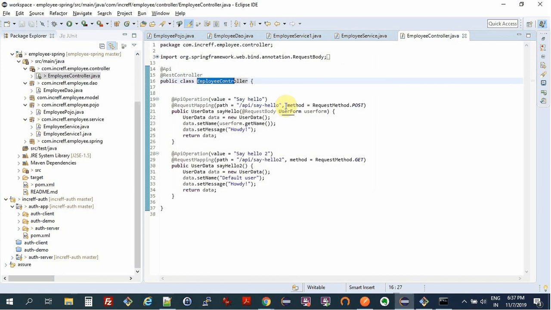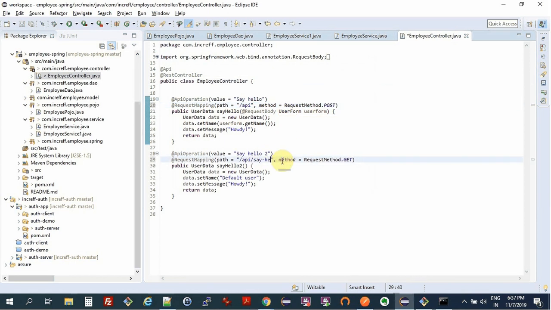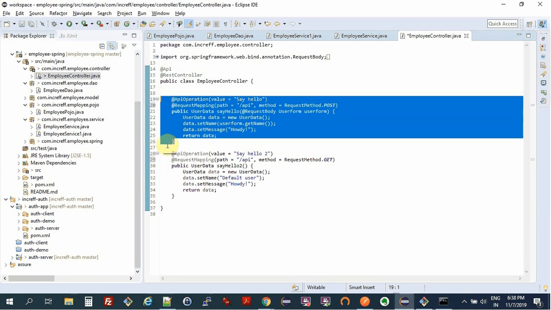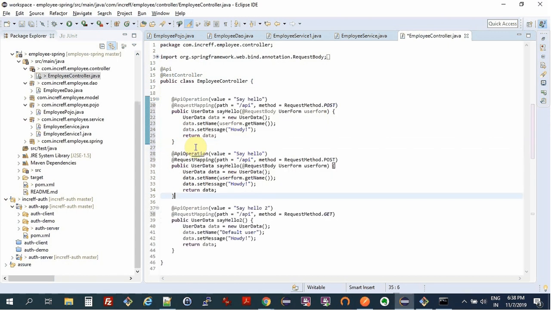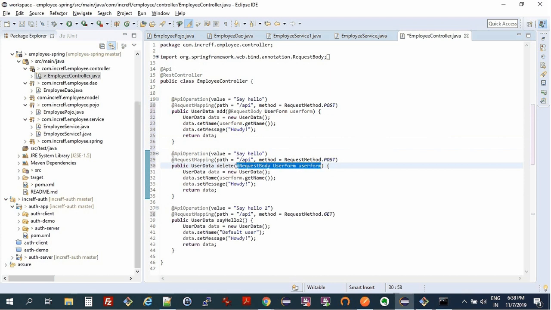All right, I mean, it's just an API, right? So we can just use our different HTTP methods to represent different CRUD operations. So let's call this add. Then we can have a delete. We'll have to do a little bit of magic here and there. I'll show that to you in a moment. All right.